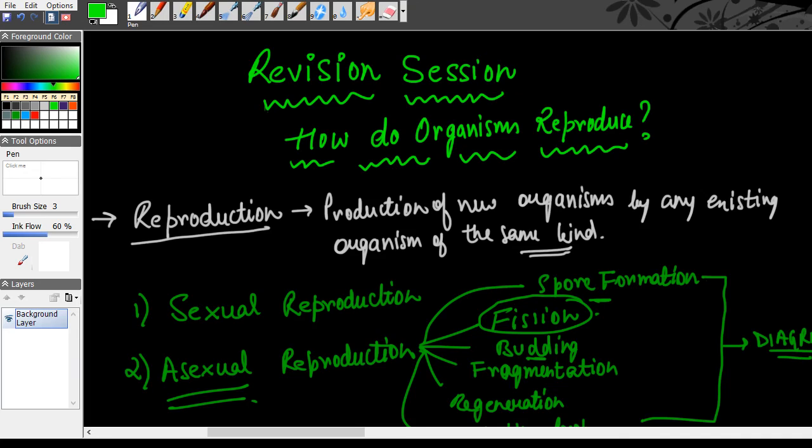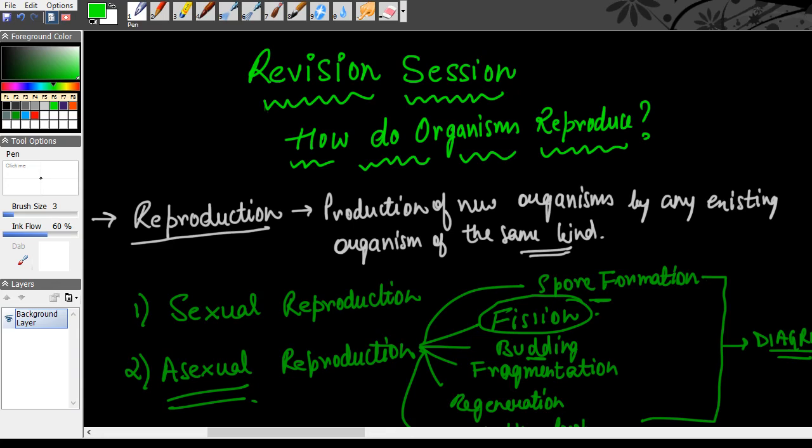So I hope that I'm pretty much done with what I wanted to cover in how do organisms reproduce. Please go over whatever I've taught you. The reproduction definition, the forms of reproduction, the diagrams which I have marked specifically, they should be covered very, very well. If you work really hard, you'll score brilliantly in your exams. How chromosome number is maintained, that is also important.